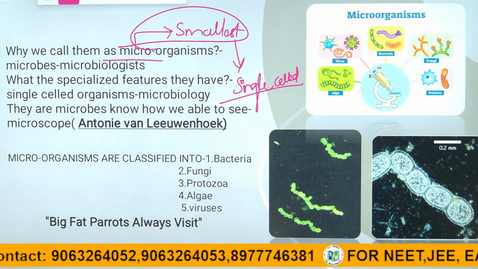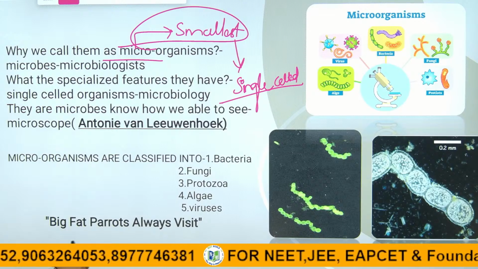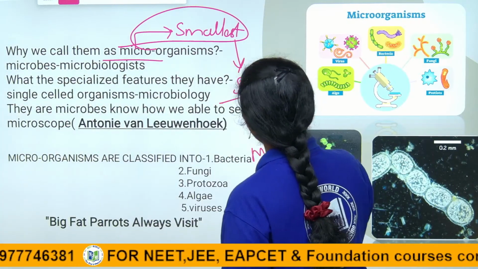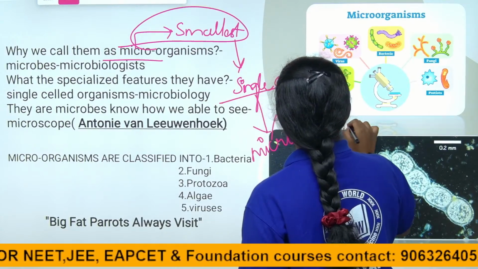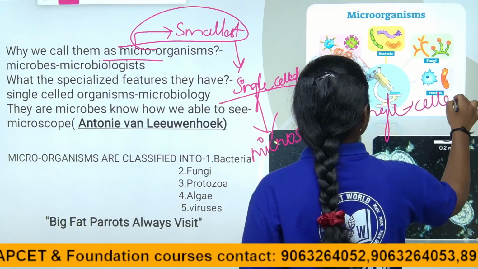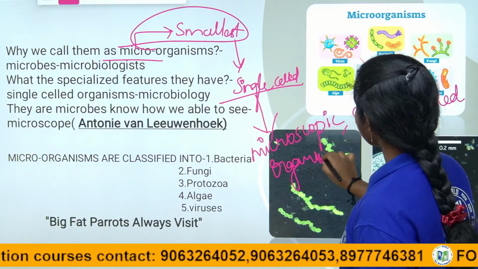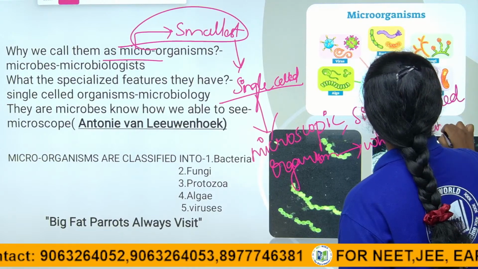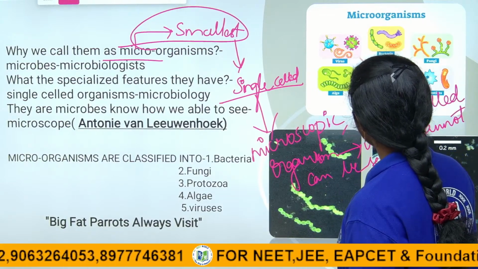Thereby, if you are asked to define microorganisms, what will you say? These are microscopic, and how can you see them? Through a microscope, right? So, they are the microscopic, single celled organisms, right children, which cannot be seen through our naked eye.